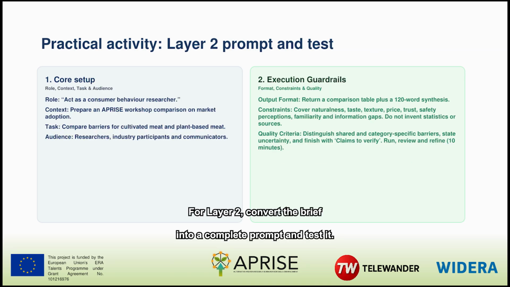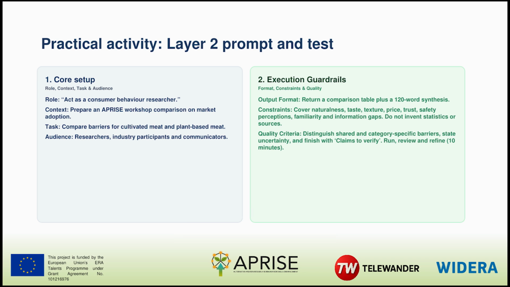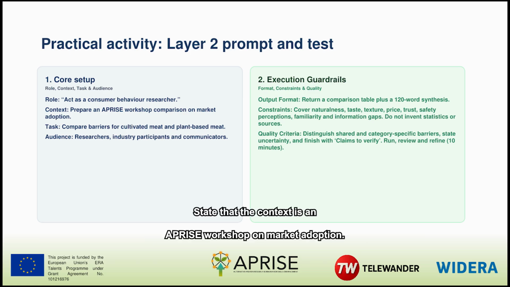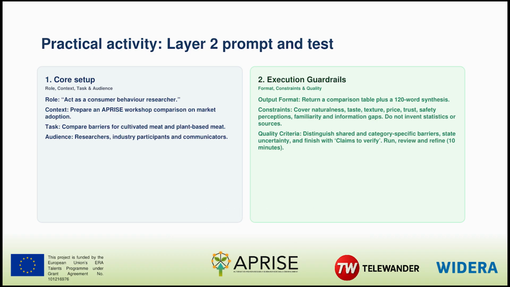For layer 2, convert the brief into a complete prompt and test it. Use the role of consumer behavior researcher. State that the context is an APRISE workshop on market adoption. Ask for a comparison of barriers affecting cultivated meat and plant-based meat for researchers, industry participants, and communicators. Request a table plus a 120-word synthesis.